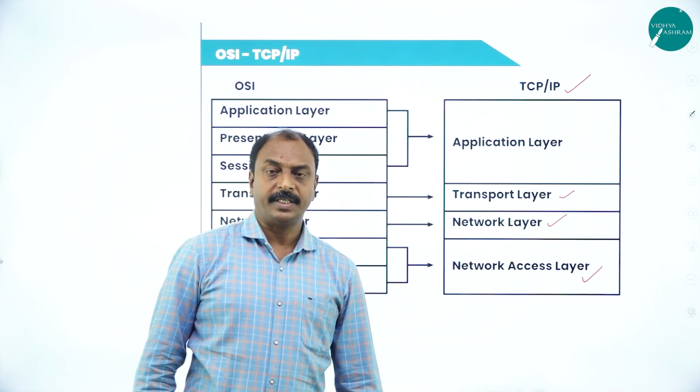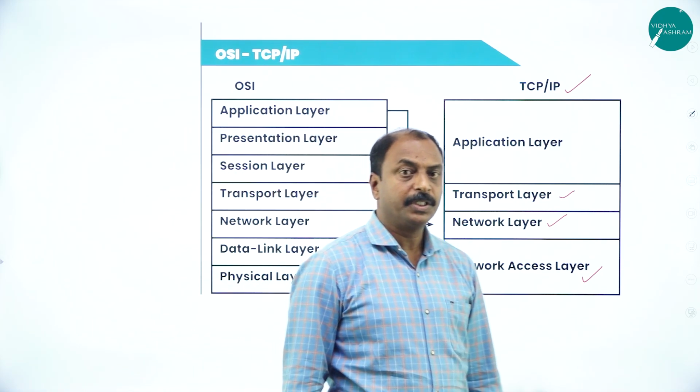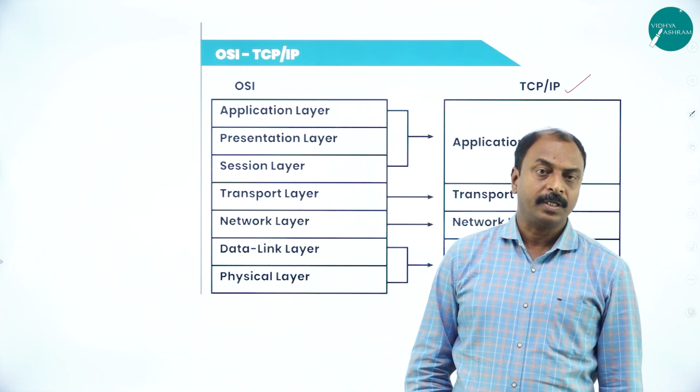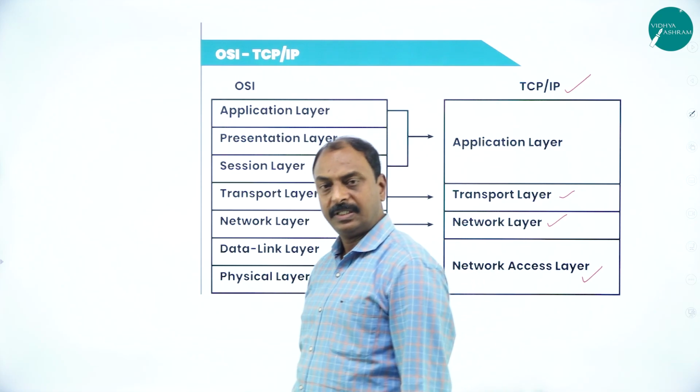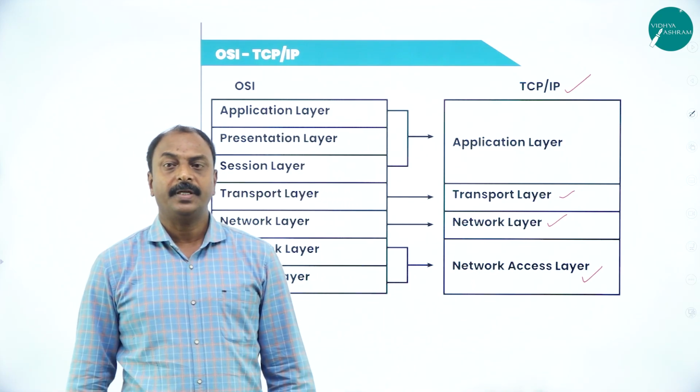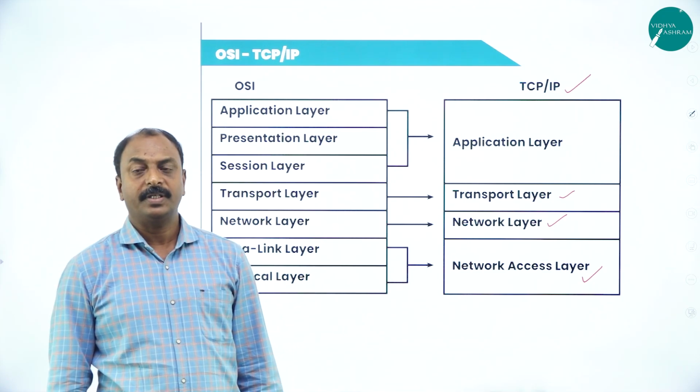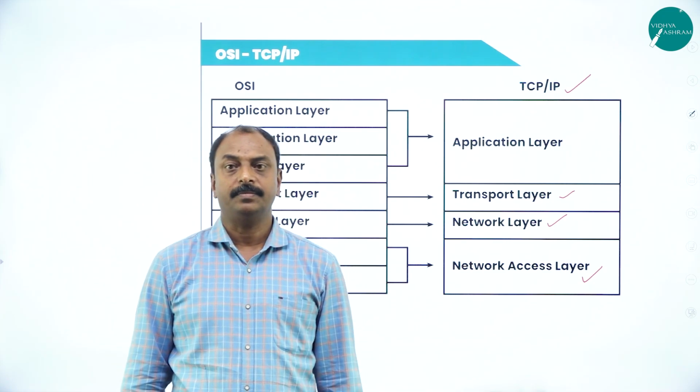ARPANET was the first network in the world for communication, then came the OSI reference model, then the TCP/IP network model. At present, we are using the TCP/IP network model for communication. Now, let us continue our discussion in my next session. Thank you so much.